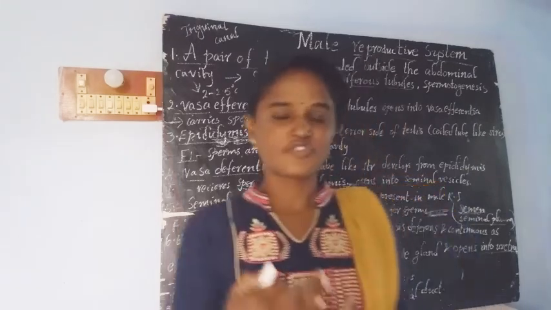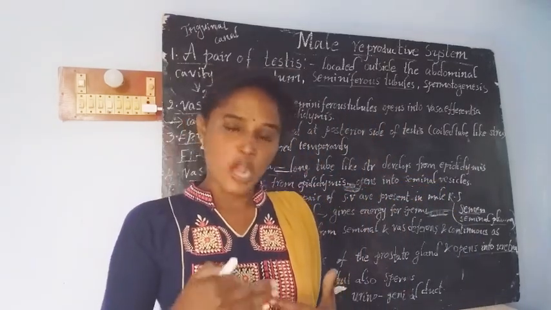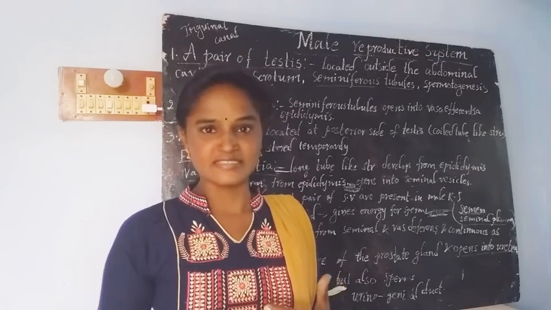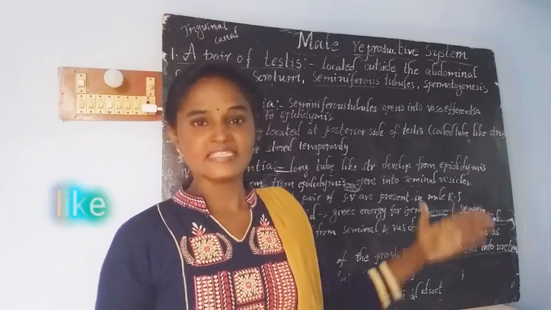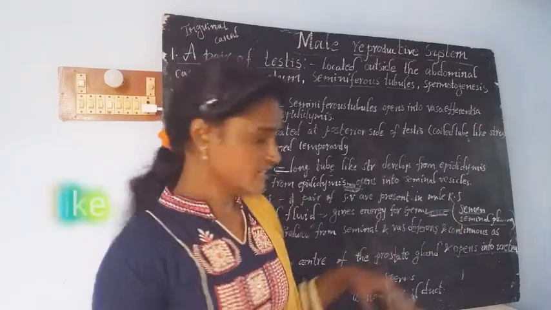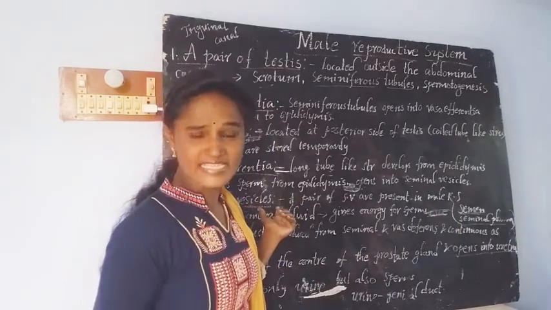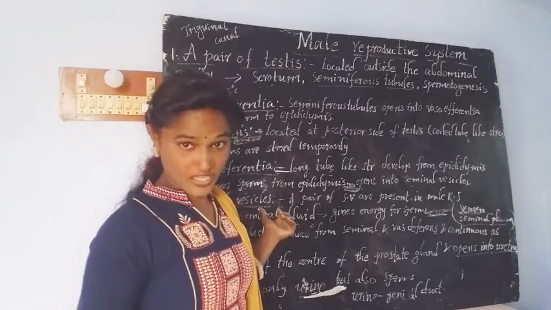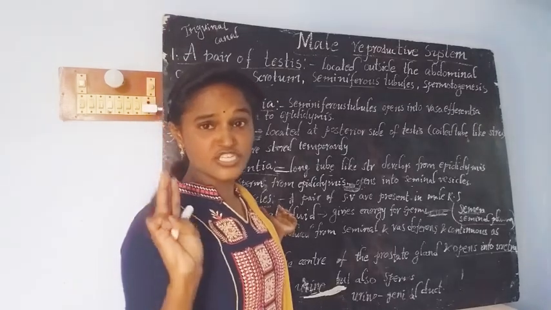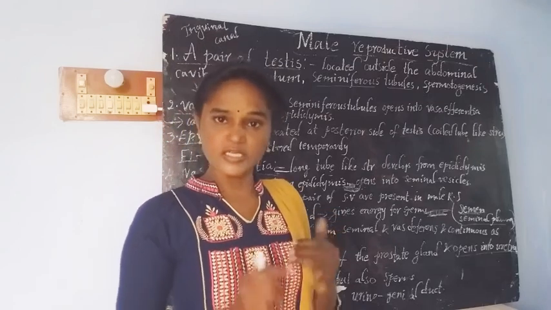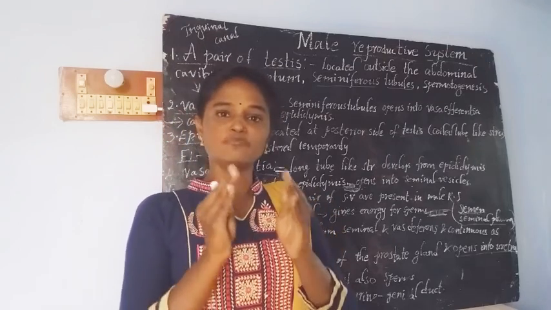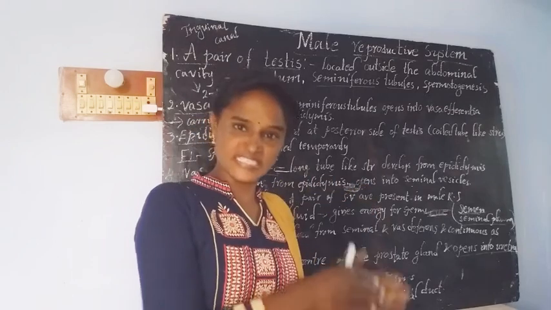The secretions from the prostate gland, Cowper's gland and seminal vesicles together are called seminal plasma. And the secretion produced from the seminal vesicles is called seminal fluid. You need to understand these three words. Seminal fluid means a fluid produced from the seminal vesicles.